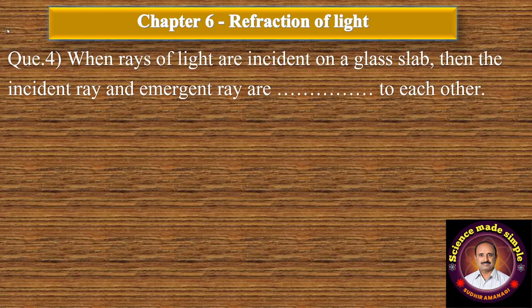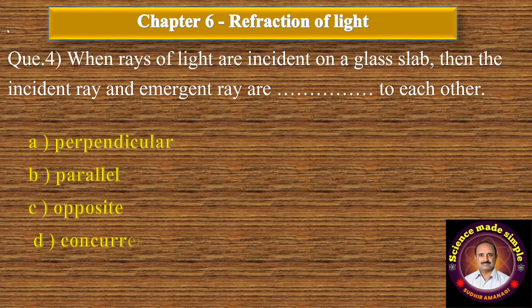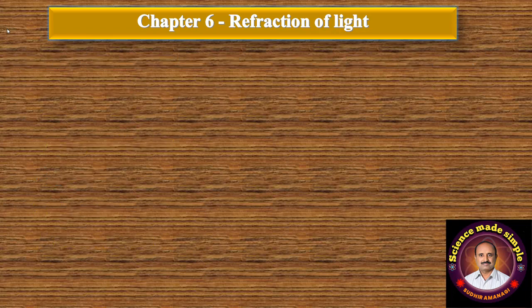Question number 4. When rays of light are incident on a glass slab, then the incident ray and emergent ray are dash dash to each other. Option A, perpendicular. B, parallel. C, opposite. And D, concurrent. Correct option is B, parallel.